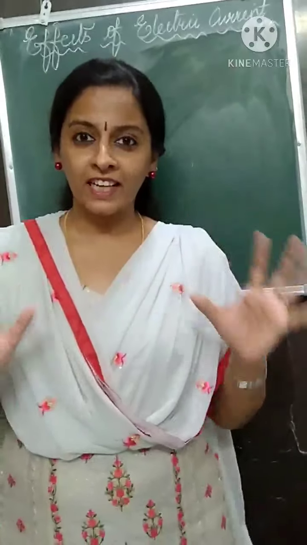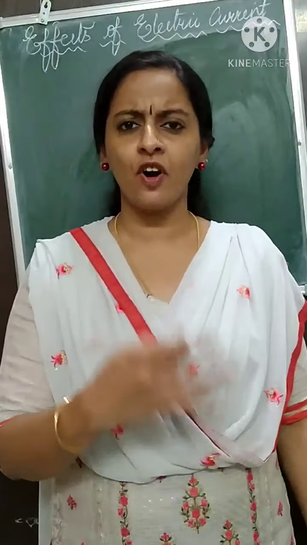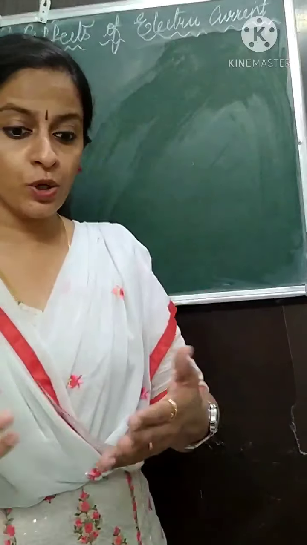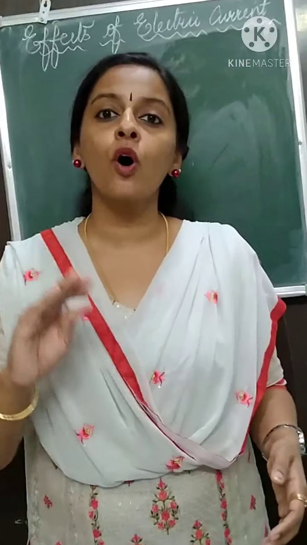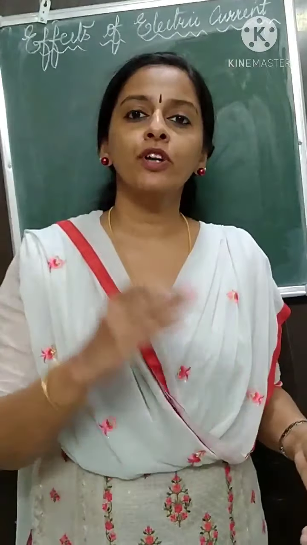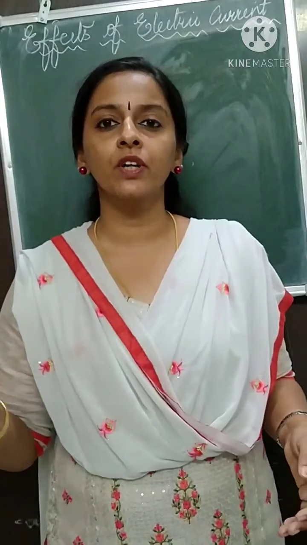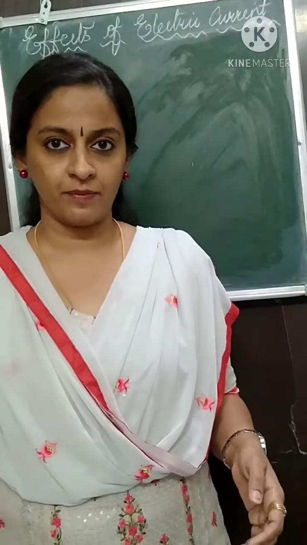After talking about electric current, now let us discuss the formulas, the units, etc. of electric current. As I told you, you have to write this definition in your book. Electric current is the flow of electrons in a conductor or the amount of charge flowing through a particular cross-sectional area is called electric current. Okay?